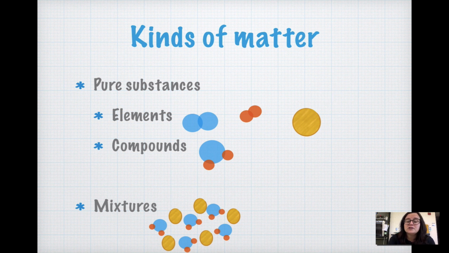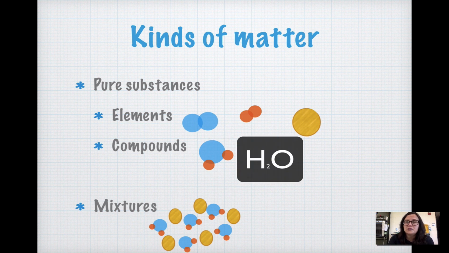Pure substances could also be compounds. A compound is a pure substance, but the molecules that make it up are made up of more than one kind of atom. So in this orange and blue example, we have one blue atom and two orange atoms that are chemically bonded together. They're stuck together, and they make up a compound. So this compound might be water, which is two hydrogens and one oxygen.